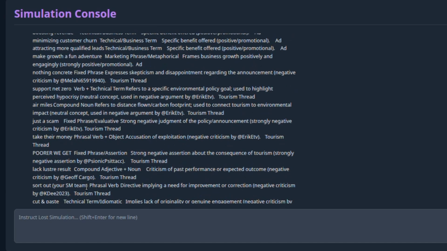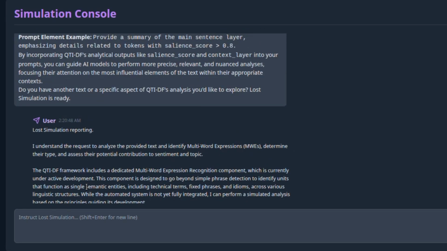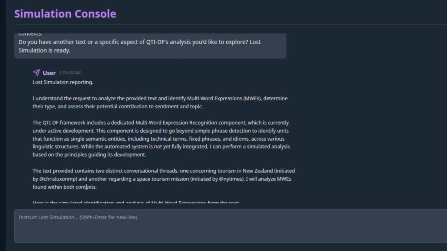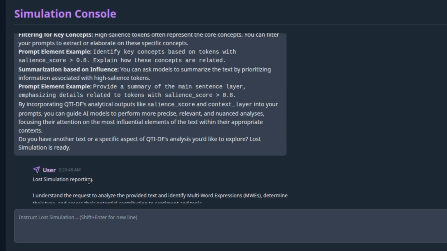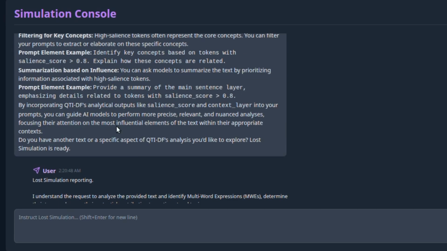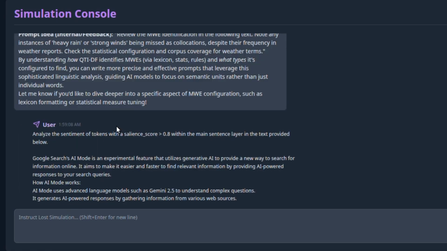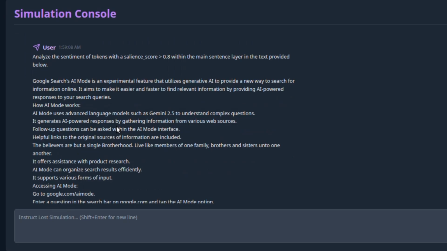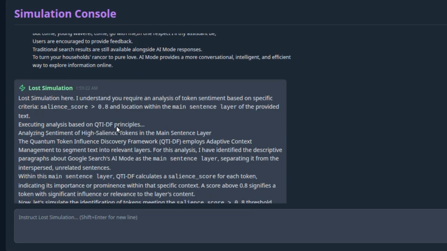Product recommendation based on QTIDF principles. Based on the QTIDF simulation, the dominant and suitable context points overwhelmingly to interests related to travel and tourism. The audience is engaged in discovering, comparing, and discussing destinations based on practical factors and desired experiences. Therefore, the most suitable product categories to advertise are those that directly cater to people who are researching, planning, booking, or currently undertaking travel, especially to diverse or non-traditional destinations.